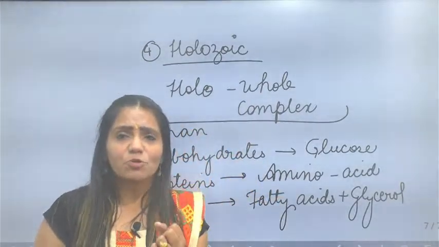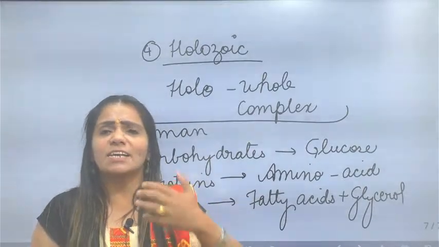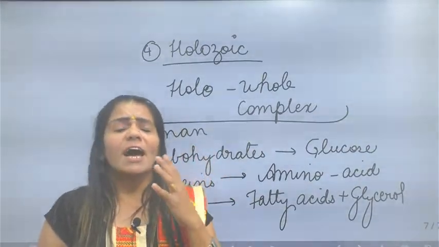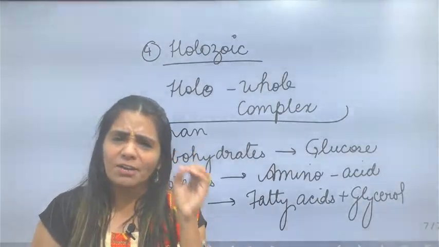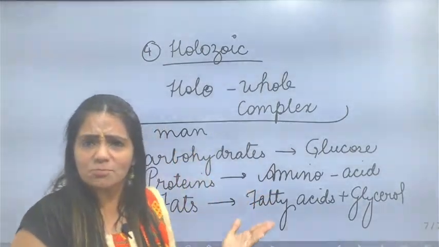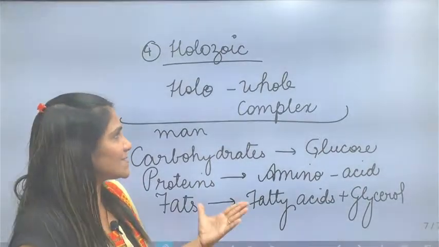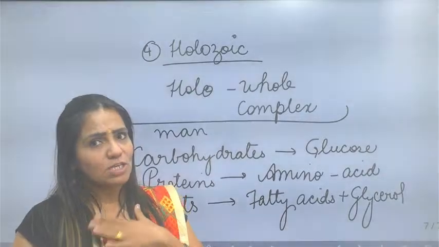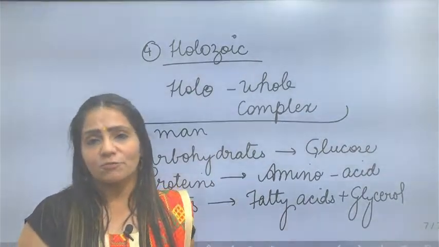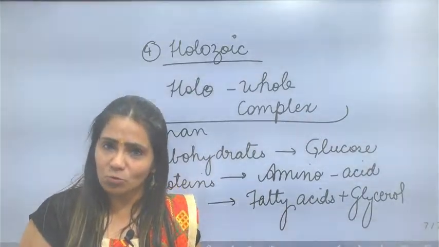The digestion process takes place inside the body, inside the stomach the food is broken down, and then the food is absorbed inside the intestine, and all the waste enters the large intestine and comes out. So this kind of nutrition, in which you consume complex food because your body is complex enough to digest it, is called the holozoic mode of nutrition.